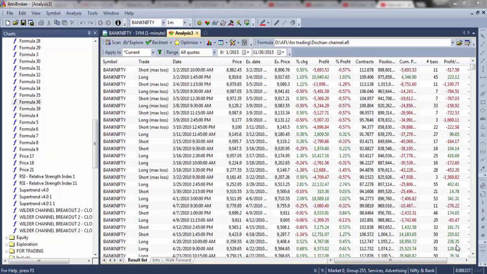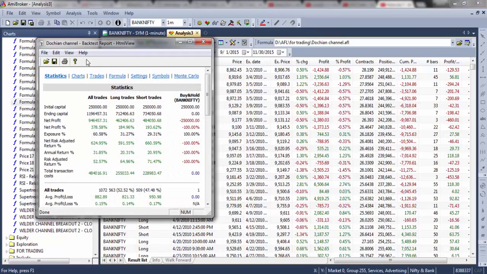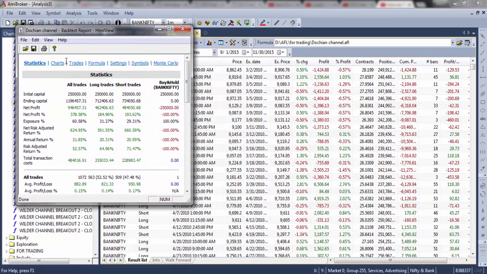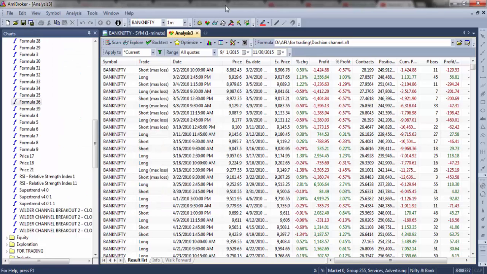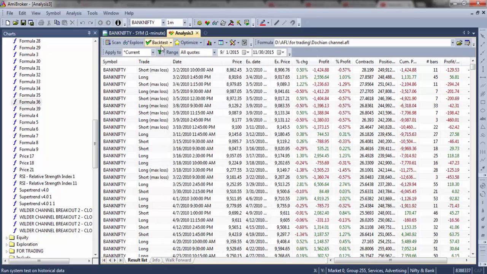Hi. In this video, we're just going to see how leverage basically affects trading models. So we are taking the Donchian channel out here, the same one that was explained in advanced trading strategies, and I'm going to backtest it on Bank Nifty, and we're getting the same results as we had earlier, around 32% CAGR. And now what we're going to do is add a leverage of 4 times, as is there in the example, and just backtest that again.